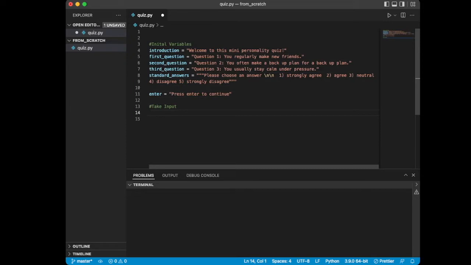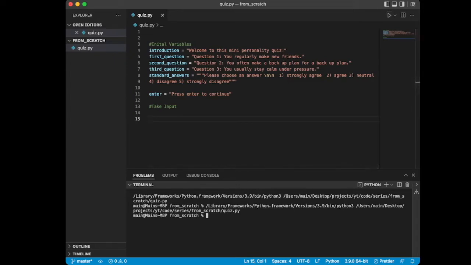Obviously, if we run this program right now, nothing will happen because we've just got these variables and that's it. So I will take this moment to show you what that looks like. VS Code comes with this little play button here. Assuming you set up your development environment correctly, this should work. So you hit play and you can see nothing happened. The reason nothing has happened is because we haven't asked the computer to do anything other than save strings of text to certain words. So in order to actually make this work, we need to give it instructions to do something.